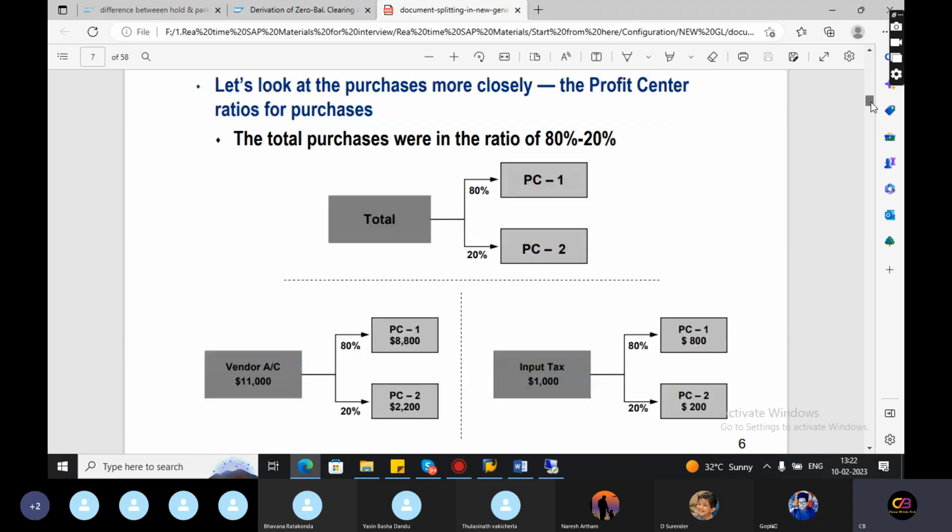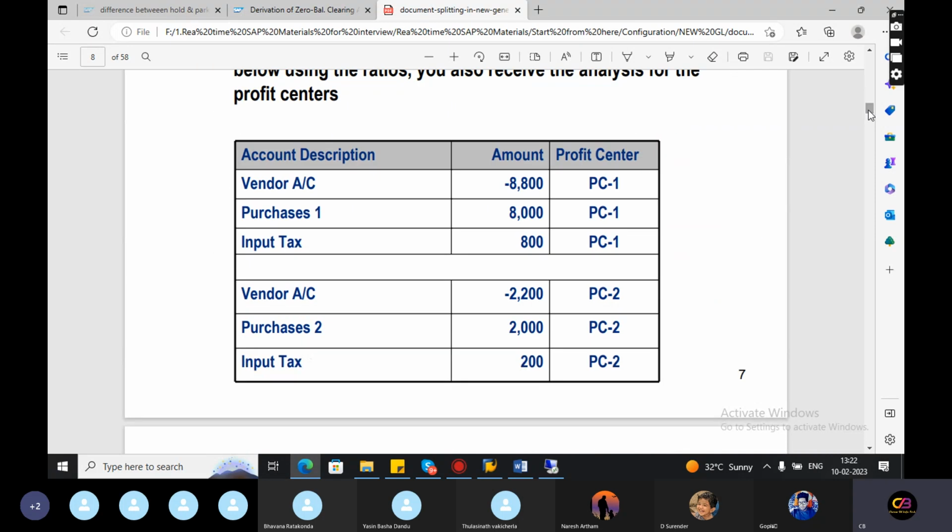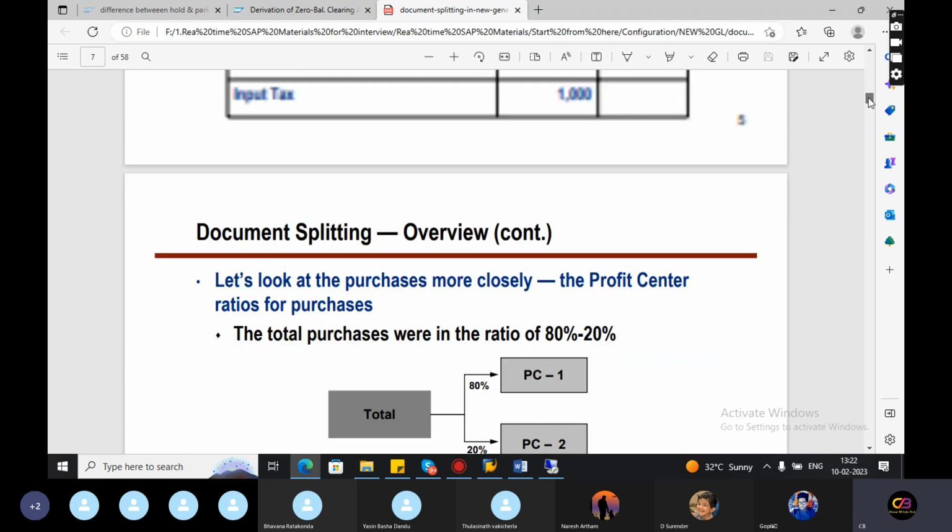The vendor invoice and input tax are split 80% and 20%. This is the way the system is balanced. Every line item amount and GL account is tracked with the profit center and segment wise. This is the document splitting concept. You can take this example and explain it to the interviewer.